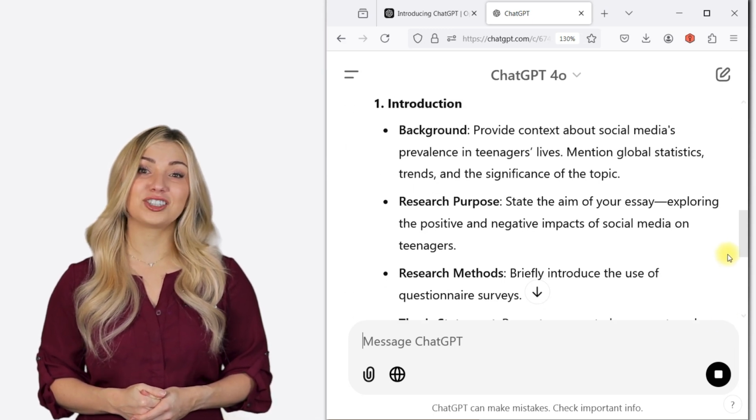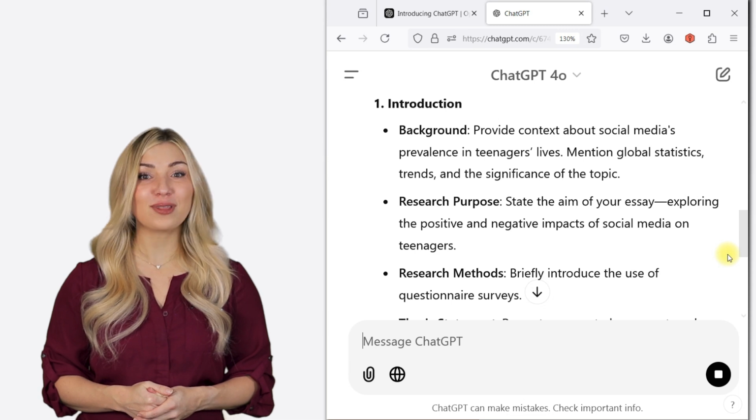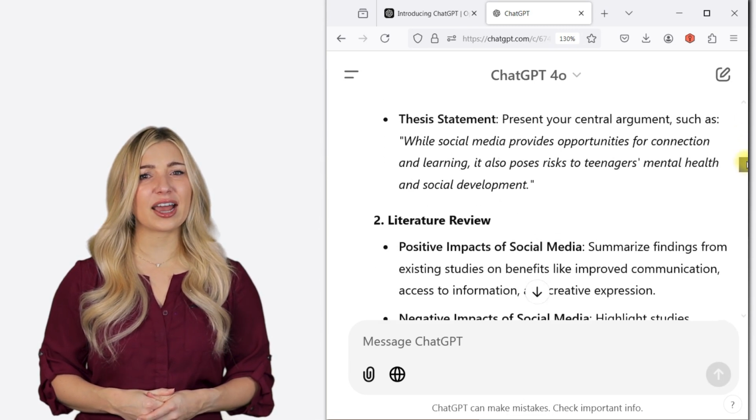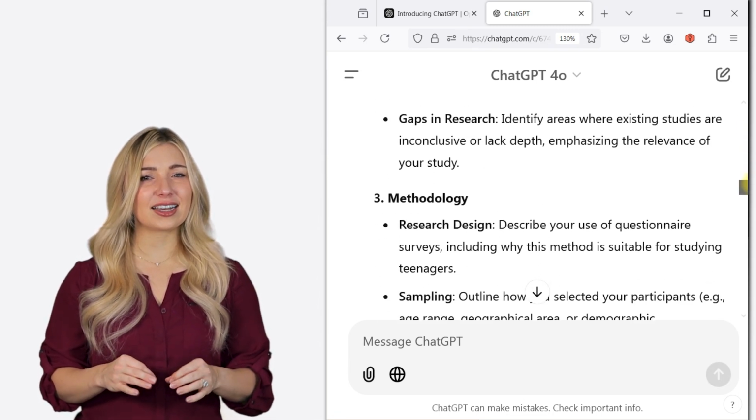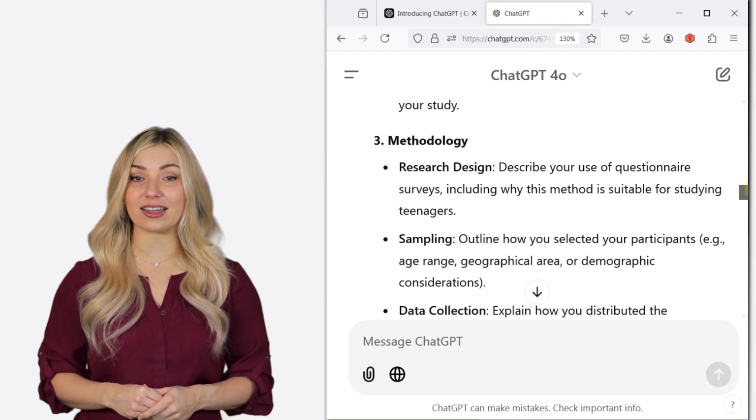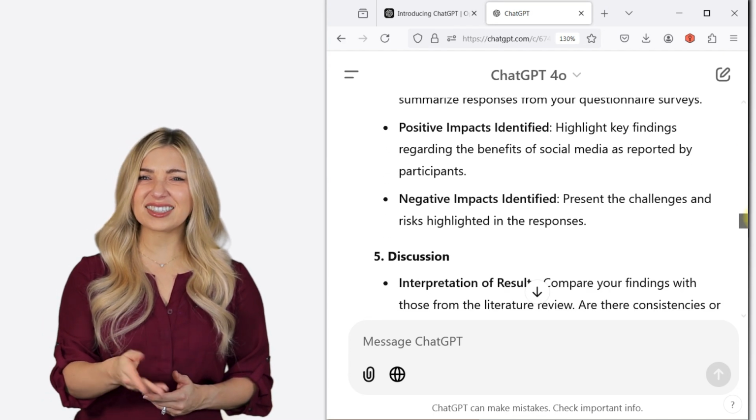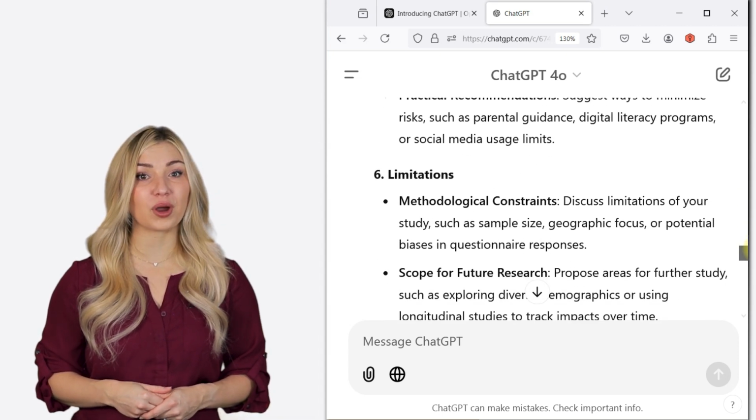As you can see, ChatGPT has generated a paper outline for me. It has broken down the paper into different sections and tells me exactly what to include in each of the sections. You can ask some follow-up questions to improve your outline.